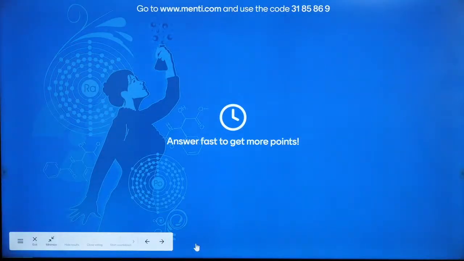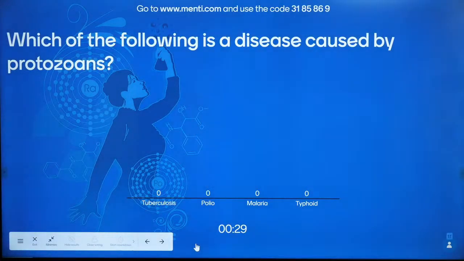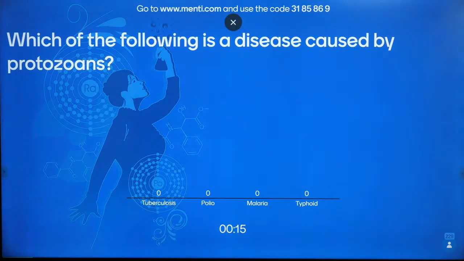Here comes the first question. Which of the following is a disease caused by a protozoan, caused by a mosquito?